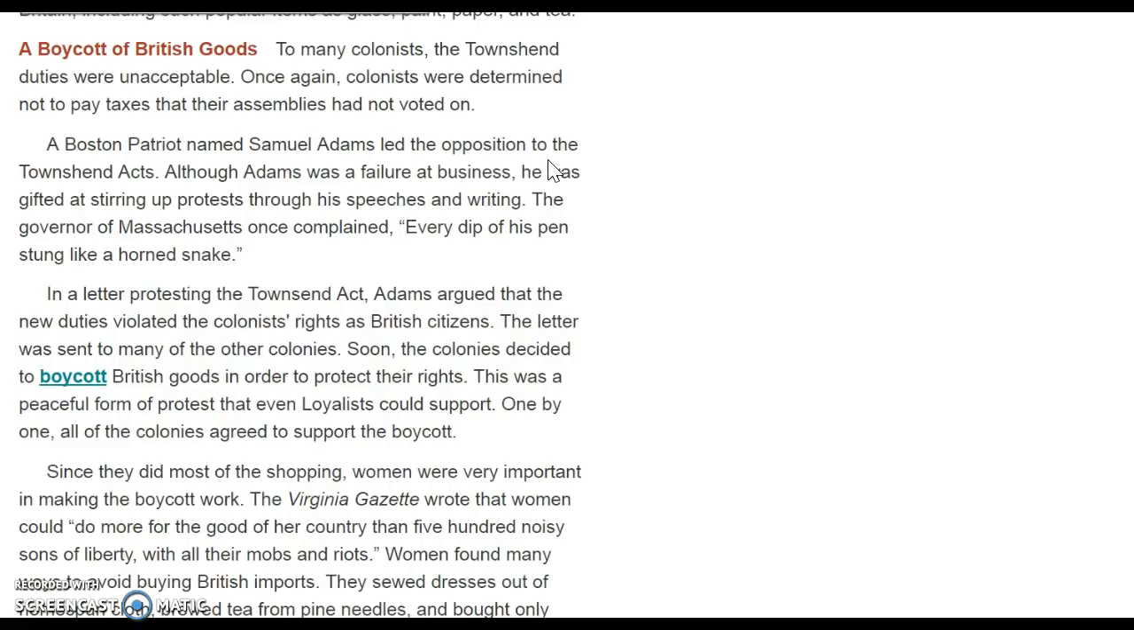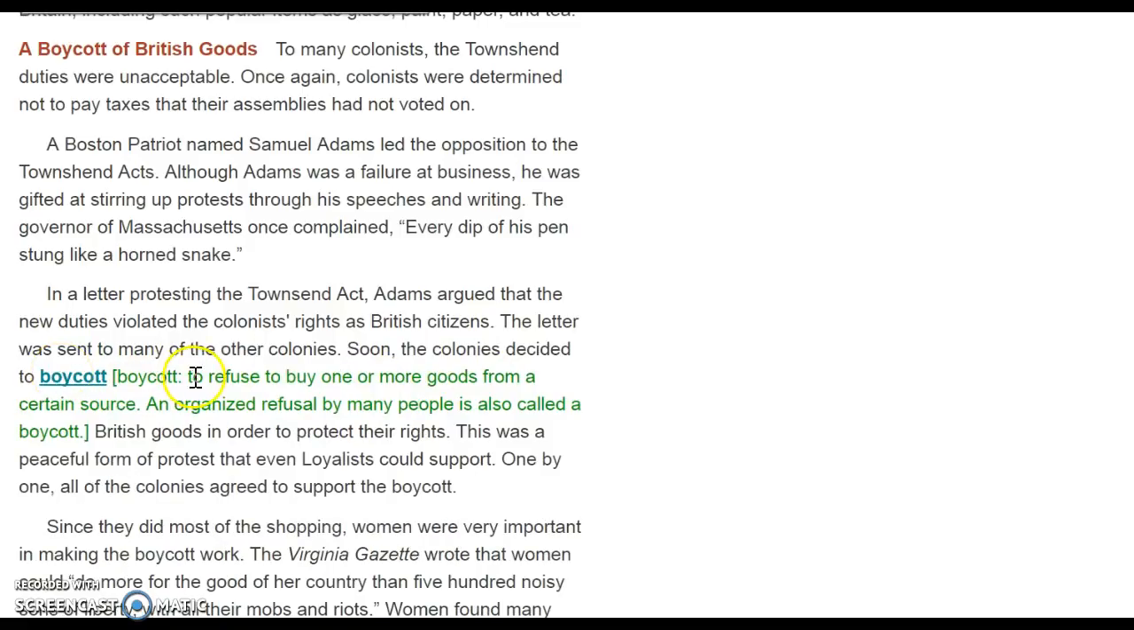In a letter protesting the Townshend Act, Adams argued that the new duties violated the colonists' rights as British citizens. The letter was sent to many of the other colonies. Soon, the colonies decided to boycott British goods in order to protect their rights, meaning that they refused to buy those goods. This was a peaceful form of protest that even loyalists could support. One by one, all of the colonies agreed to support the boycott.